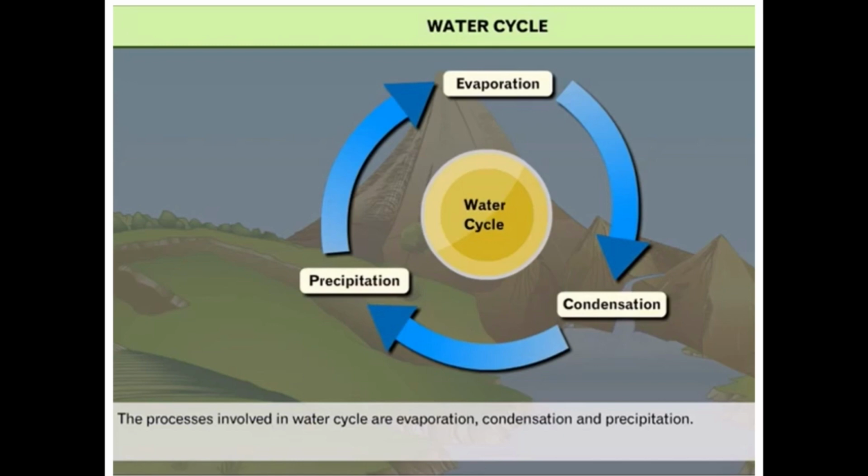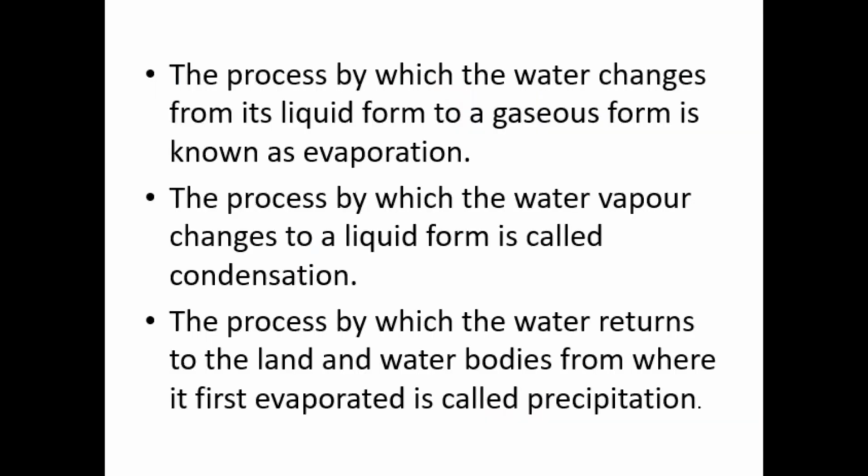Children, what are the processes involved in water cycle? Yes, evaporation, condensation and precipitation. What is evaporation? The process by which water changes from its liquid form to a gaseous form is known as evaporation. What is condensation?